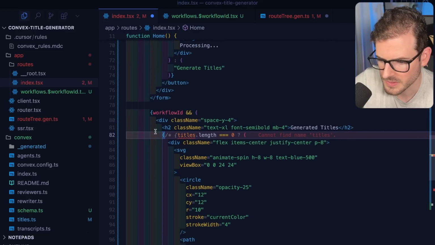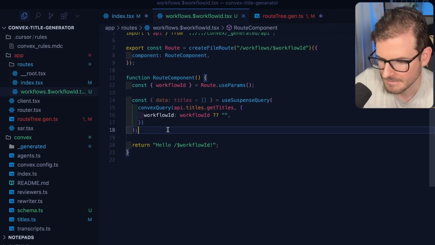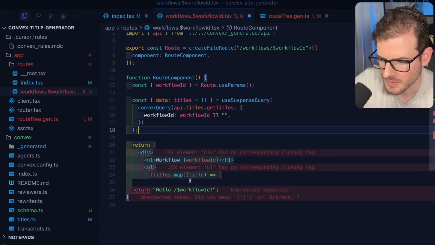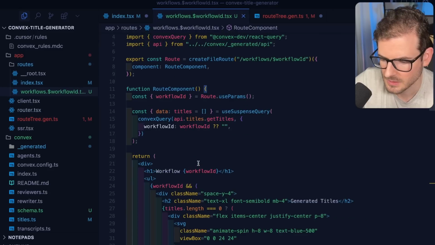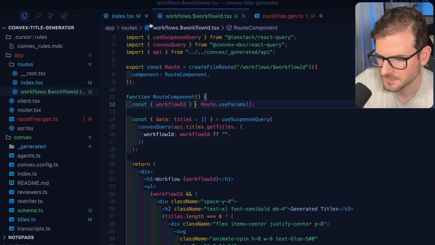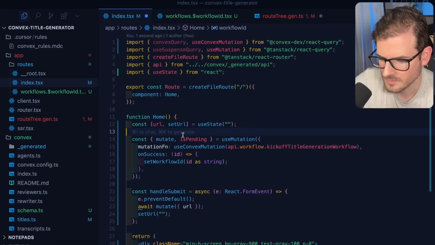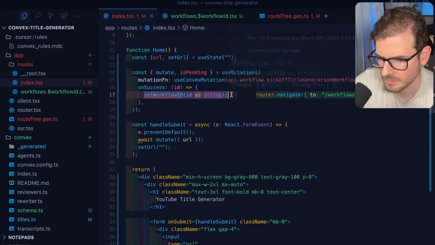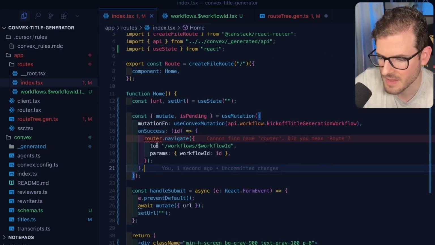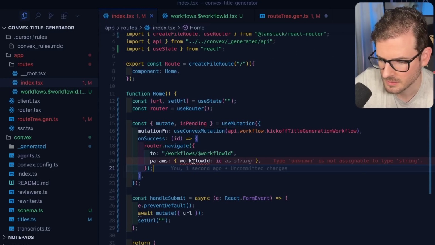And then all this stuff we're going to grab, so we will return all this. And then we'll navigate to the other page when it's done. Pass in the workflow ID. Let's see if this works.